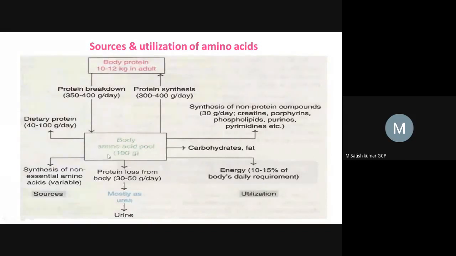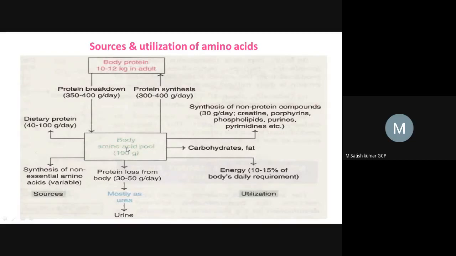We have 20 different types of amino acids, but three of them are responsible for the formation of neurotransmitters. The first one is glycine, the second is aspartate, and the third one is glutamate. So these amino acids are very important in our body. They get metabolized and utilized for different purposes.